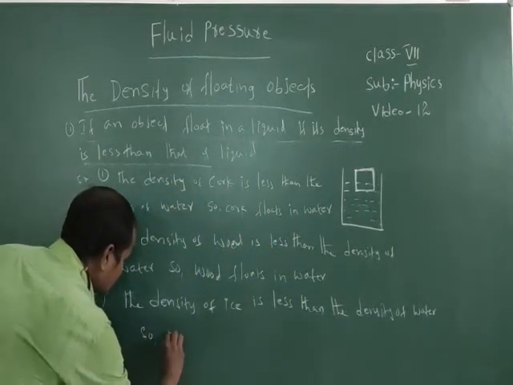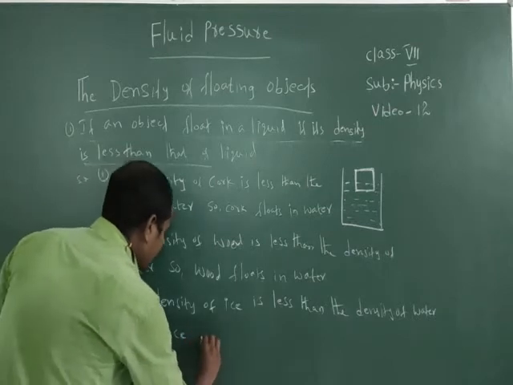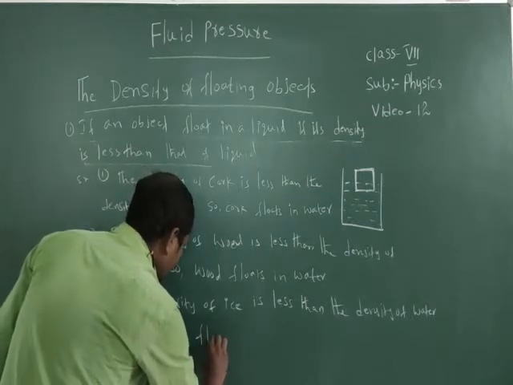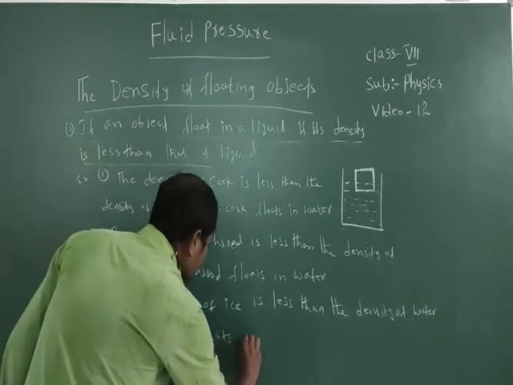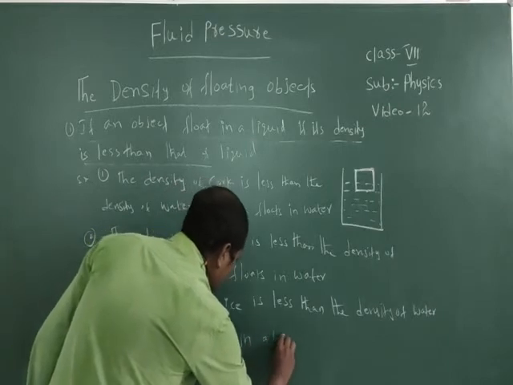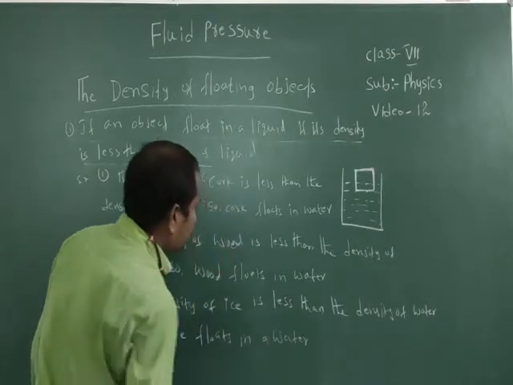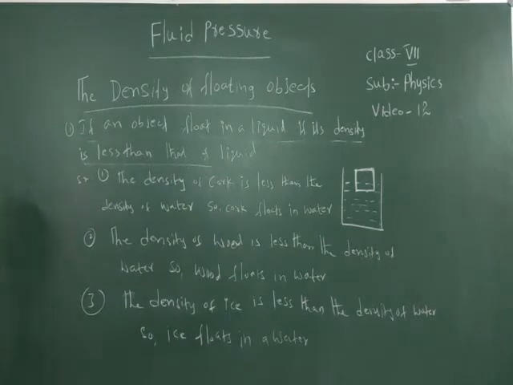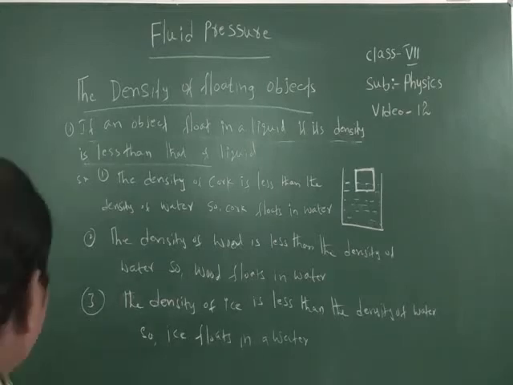So ice floats in water. So these are the examples.